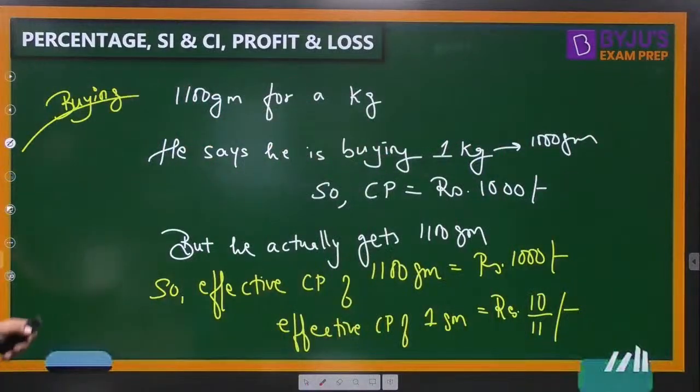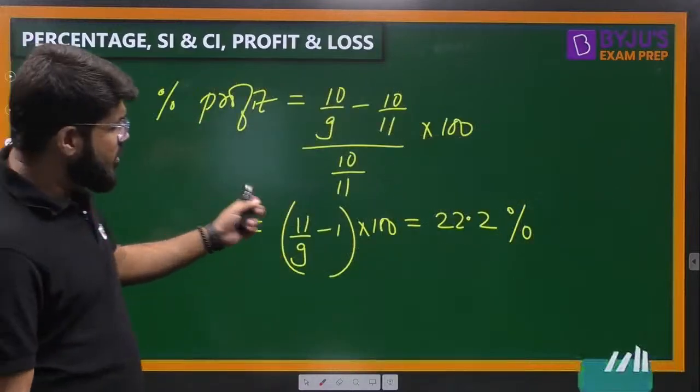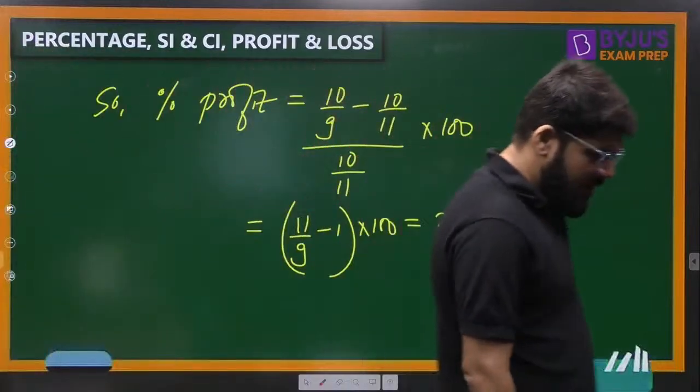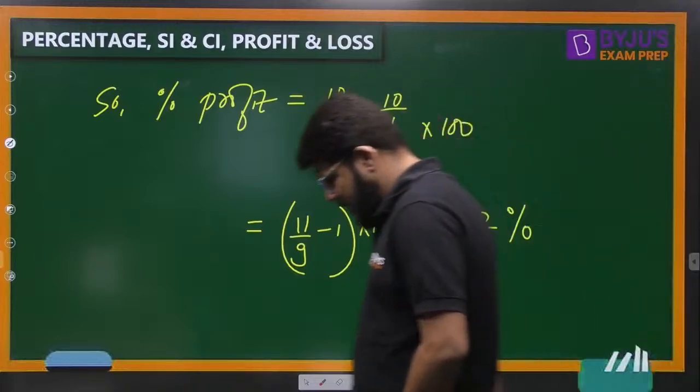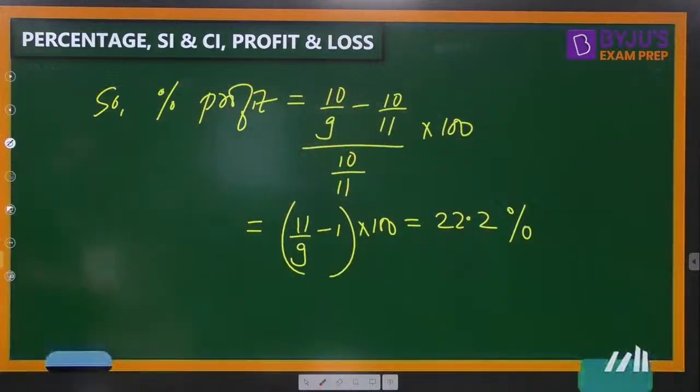And what is the final answer? You have solved it with the effective method. You have got the final answer as how much? 22.2%. Okay. Now read the question carefully.